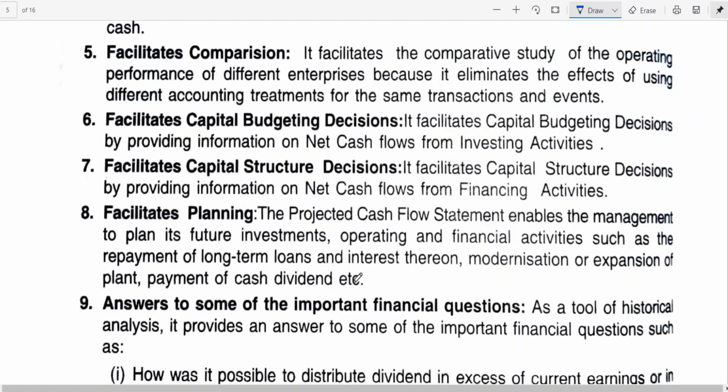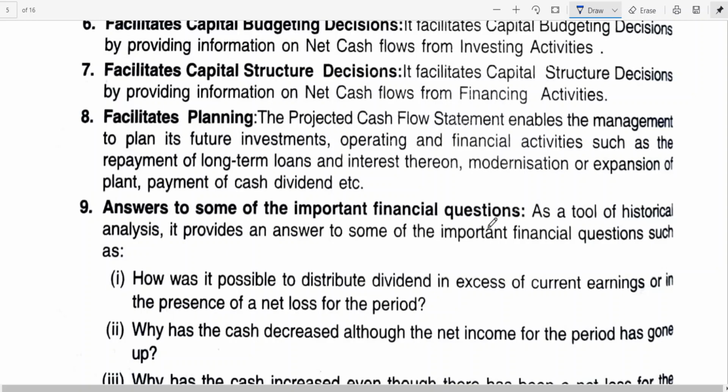redemption of debentures by buying the debentures, as far as your group 1 topic is concerned, going for purchase of your own debentures when you got surplus cash. You can cancel that. Long-term loans can be cleared by, or sometimes you've seen in group 2, buyback of shares. And also you want to go for modernization or expansion of business. For that you need cash, and also for payment of cash dividend. I think this planning is important.